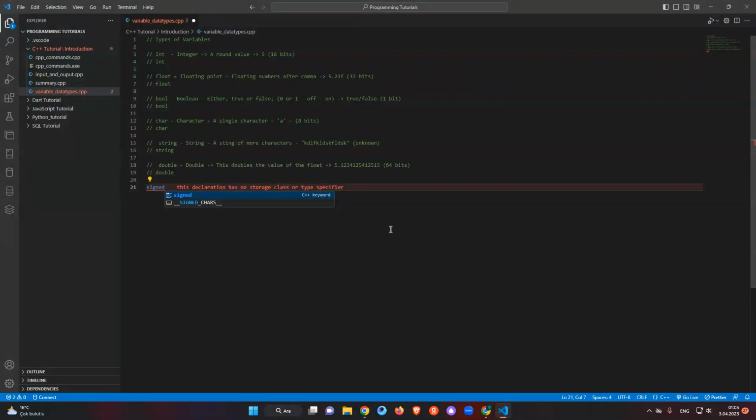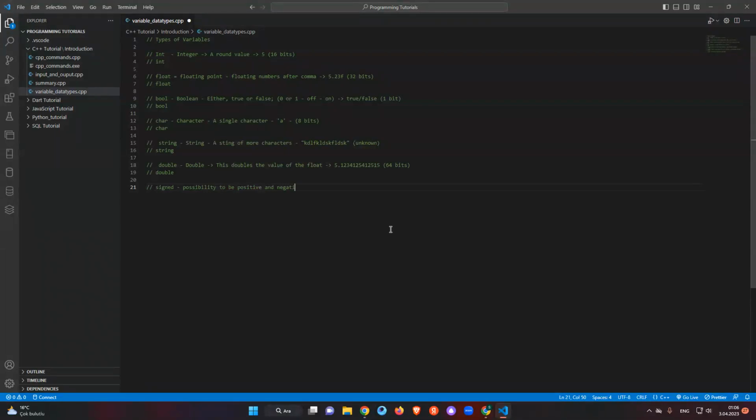We need to use signed, for example. Signed gives the variable the possibility to be positive and negative.